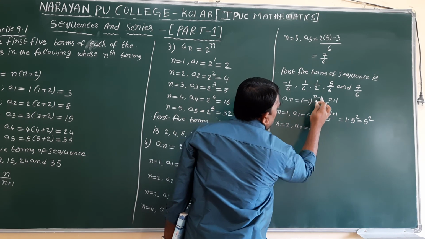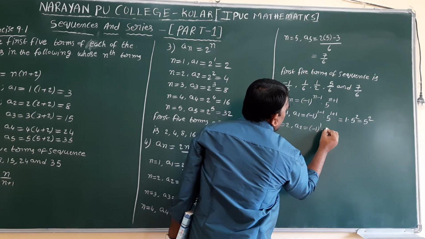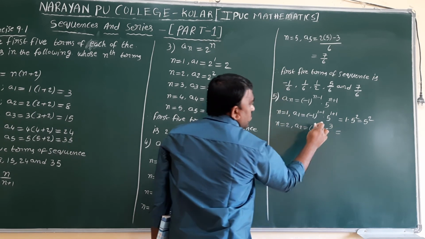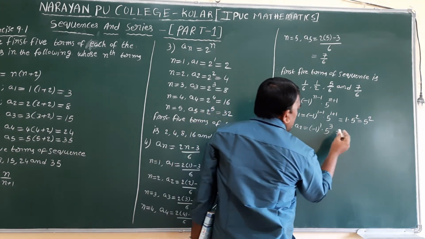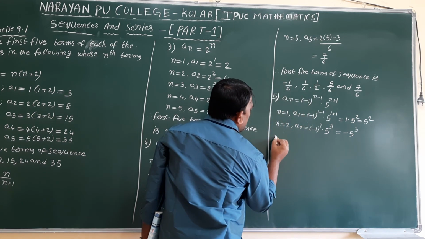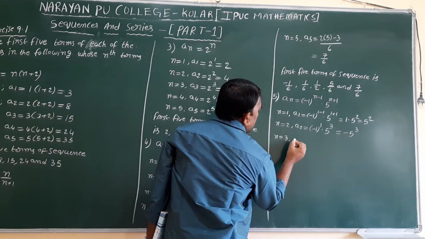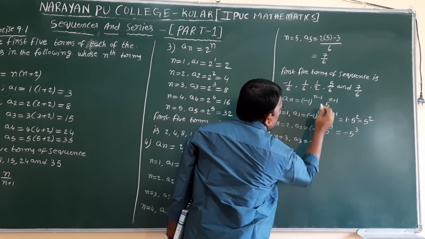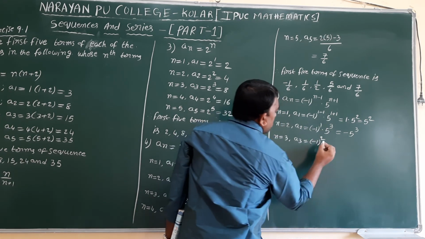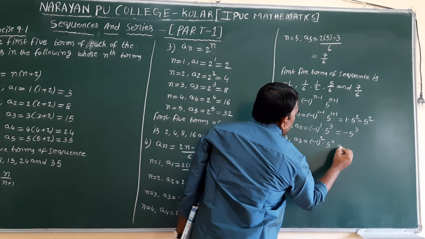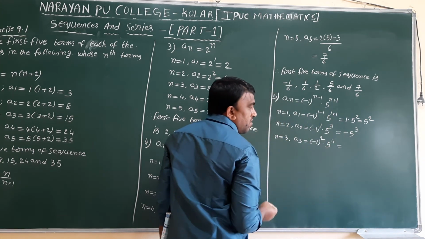Minus 1 whole power 2 minus 1 is 1, into 5 power 2 plus 1, 3. Minus 1 whole power 1 is minus only, so minus 5 cube. n equal to 3: a3 equal to minus 1 whole power 3 minus 1, 2, 5 power 3 plus 1, 4. Minus 1 whole square is plus only.